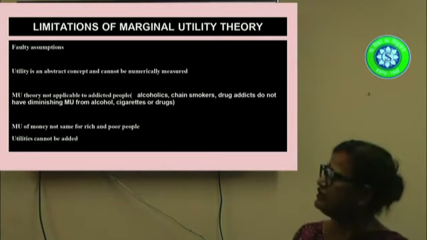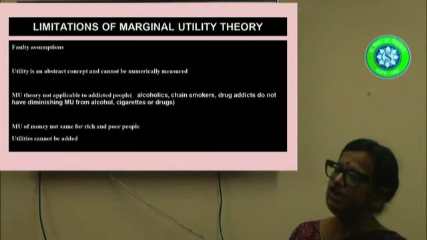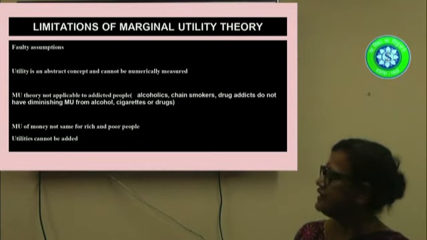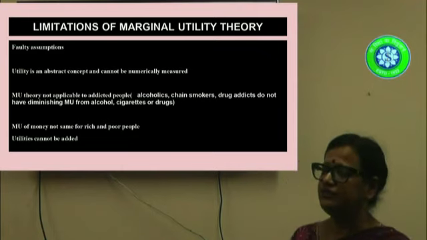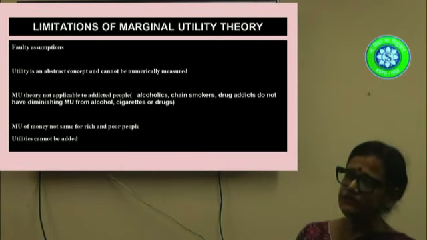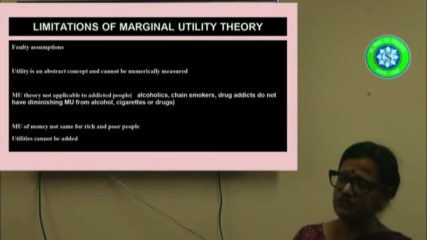In ordinal utility theory, this basic shortcoming of marginal utility theory no longer exists. Why? Because here utility no longer is measured in utils. Utility is actually ranked. They have given the concept of commodity bundles. A commodity bundle is a collection of commodities.